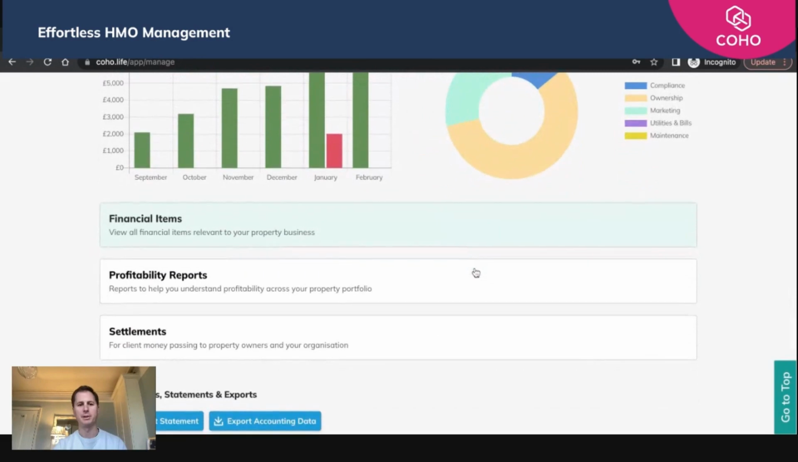You then have three options. You've got your financial items, you've got your profitability reports, and you've got your settlements. So as an owned or a master lease / rent-to-rent operator, what you'll be most interested in are your profitability reports. If you're a managing agent, however, the settlements start to come into play because this is where you can break down client money, contractors' bills that are due, and who's due to pay them, whether you're going to absorb the cost or whether you're passing it on.